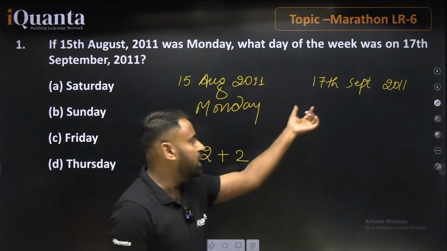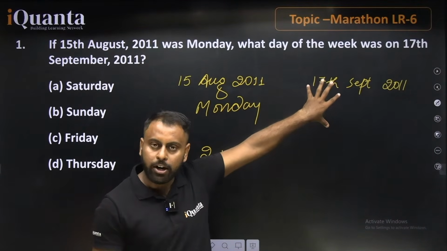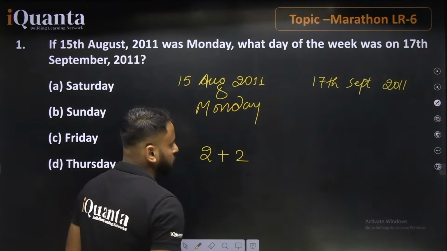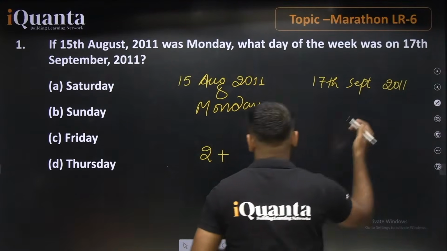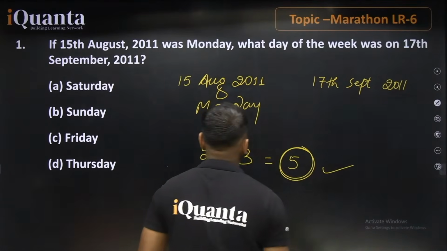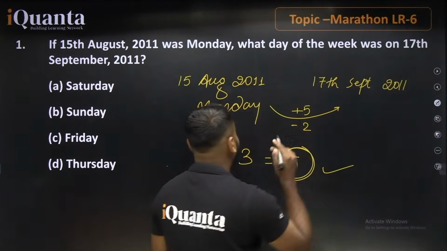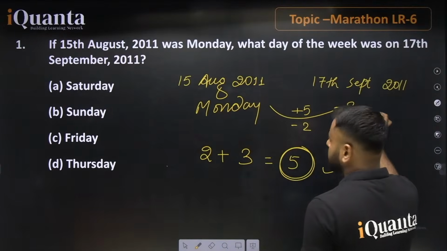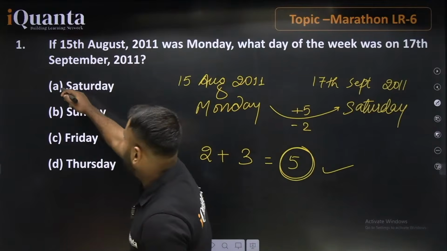Talking about these 17 days, what we have to do is just divide this by 7. On dividing it by 7, 7 twos are 14, and the remainder will be equal to 3. So this value will be equal to 3 here. So the number of odd days is 5. So either adding 5 or just subtracting 2, we get the right answer. Monday minus 1 will be Sunday, Sunday minus 1 will be Saturday. So the correct answer for this question will be Saturday, which is option A.